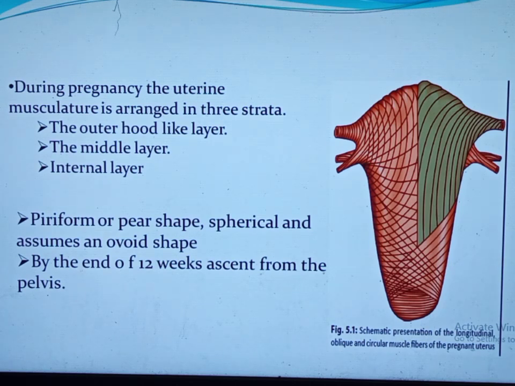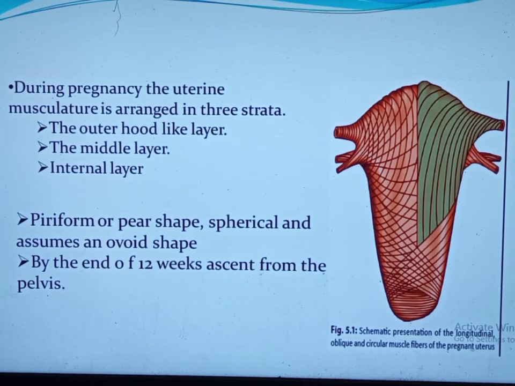Early in pregnancy, the uterus retains its piriform or pear shape, and later in pregnancy, around 12 weeks, it becomes globular and spherical, but still later it assumes an ovoid shape, since the length grows faster than the width. By the end of 12 weeks, the uterus ascends from the pelvis to become an abdominal organ. At this time, it rotates toward the right because of the presence of the sigmoid colon in the left pelvis.